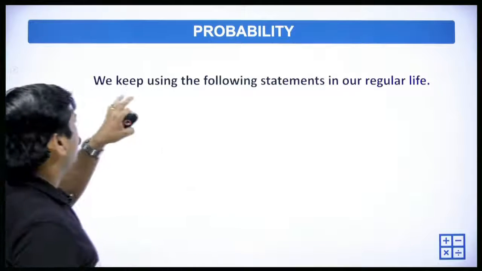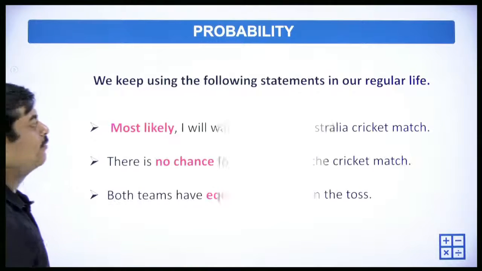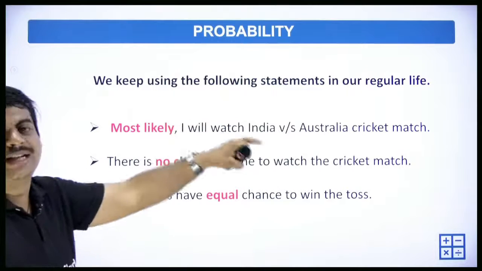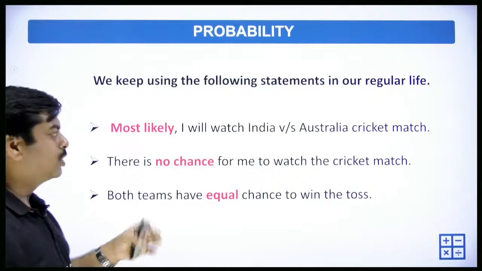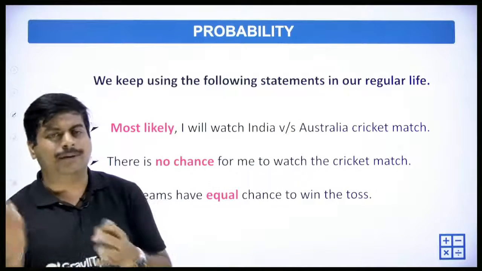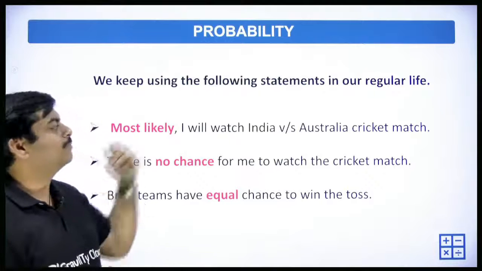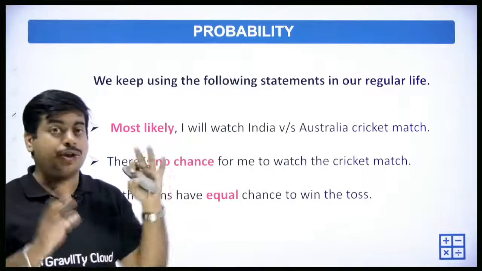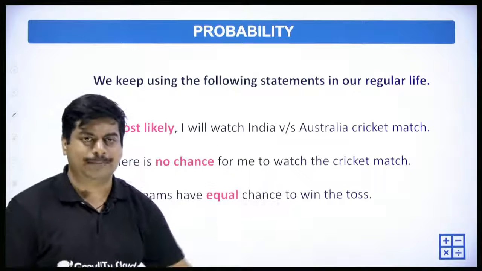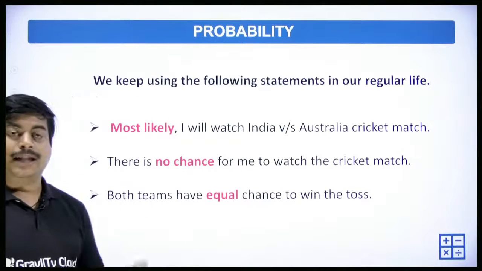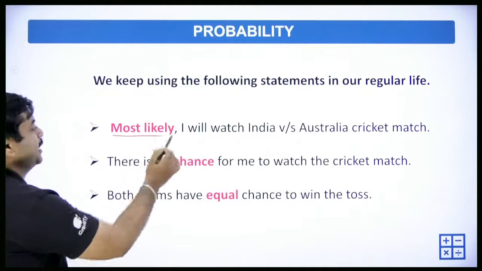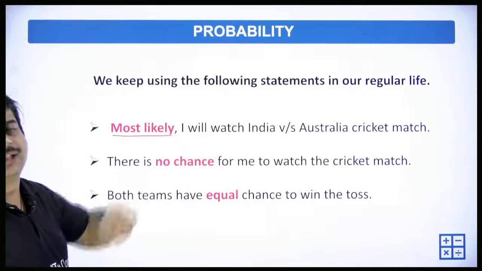We keep using the following statements in our regular life. Most likely I will watch the India versus Australia cricket match. That means I have some other work, but I'll still try to give some time to watch this game. I'm still not sure whether I'll be watching it or not. My parents may or may not allow me, or I may be busy with other work. But most likely I'll try my best. Most likely I will watch that.